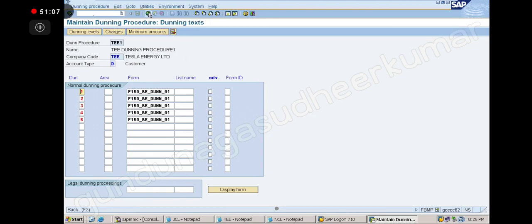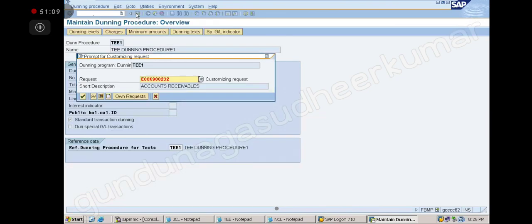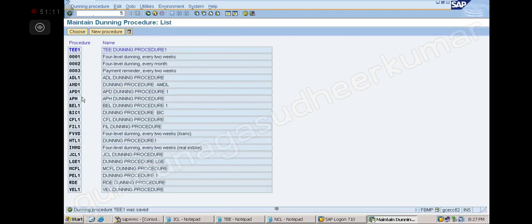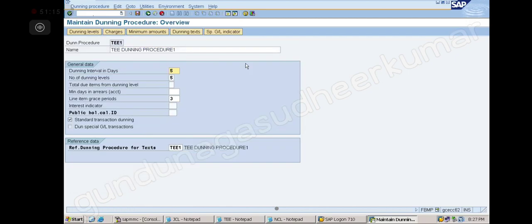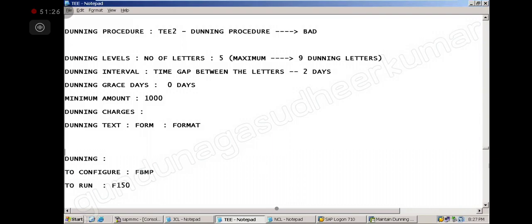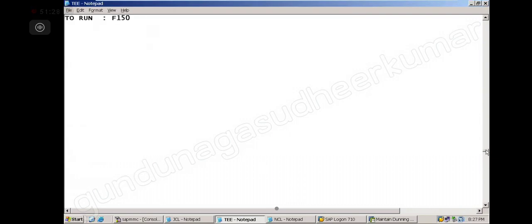Okay, so now go back and see. The Dunning procedure is created. Now the next thing I have to do is assign it. I have to say this procedure applies to this customer. Note down: to configure the Dunning, it is FBNP.